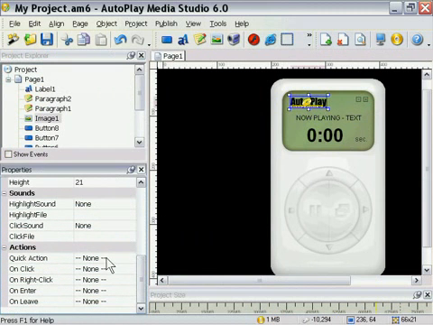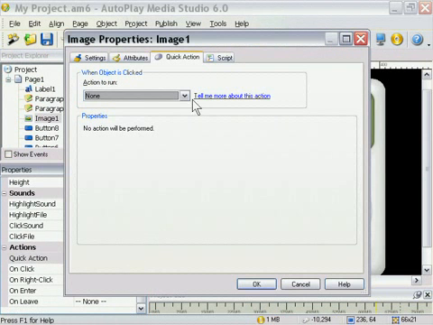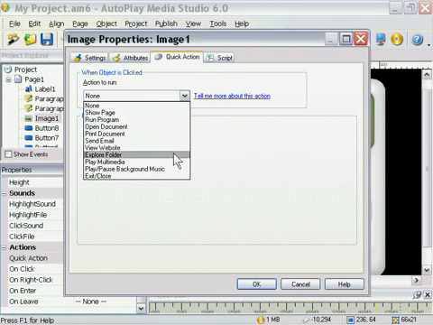I'm going to choose in the Quick Action area here this little ellipsis, and you can see it brings up a dialogue, and in this dialogue I'm able to select different actions that I could attach to that logo. For example, I could easily make it so that when someone clicks on that logo, it opens up a website here.